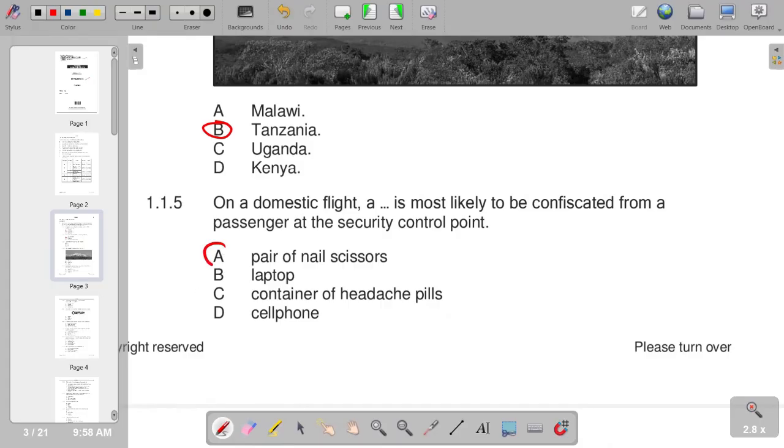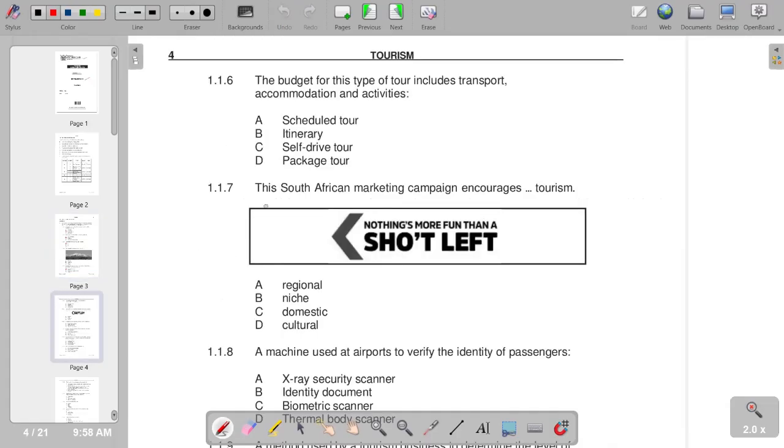So we have A as our response. We move on to the next question, which is number six. The budget for this type of tour includes transport, accommodation, and activities. So we have D as the correct response. This South African marketing campaign encourages day tourism. We are given nothing more than a fun, short left. So it indicates domestic tourism, which is our C.